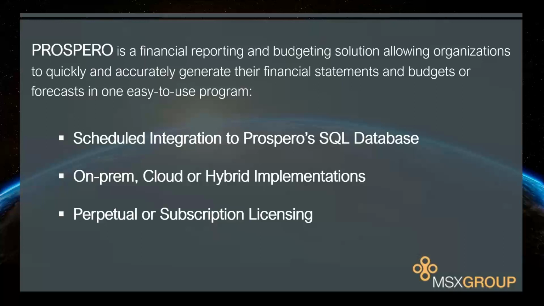For implementations, we have a wide variety of implementation options. You can have everything for Prospero installed locally. That includes Prospero's SQL database, IIS, and any client installations. You can have everything installed on the MSX Group cloud servers, or anybody else's cloud servers that you're using, or any mix of those, any hybrid implementations. So we're glad to work out where all those different pieces are installed for your company. And we do sell Prospero as a perpetual license option or as an annual subscription option.